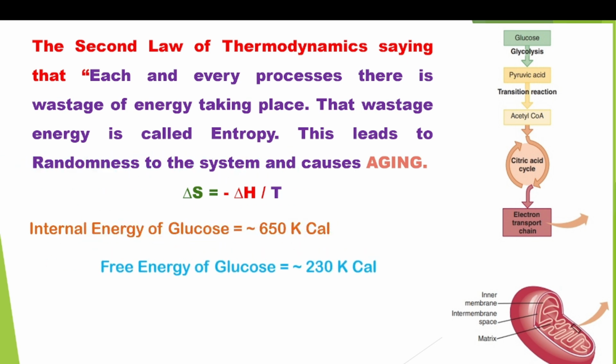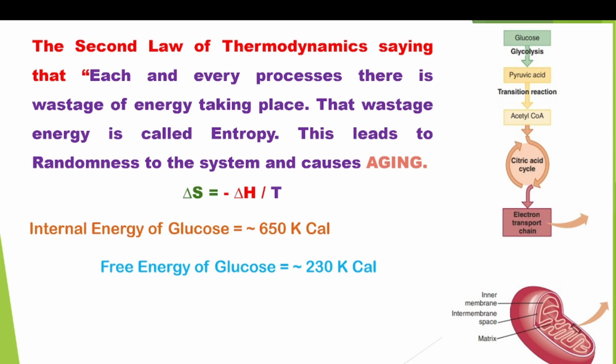But the free energy of glucose, that means the actual energy produced in glycolysis, the Krebs cycle, and electron transport finally, is different. After glycolysis and the Krebs cycle, NADH and FADH2 undergo the electron transport chain and produce ATP. The total ATP produced is 32 ATP.